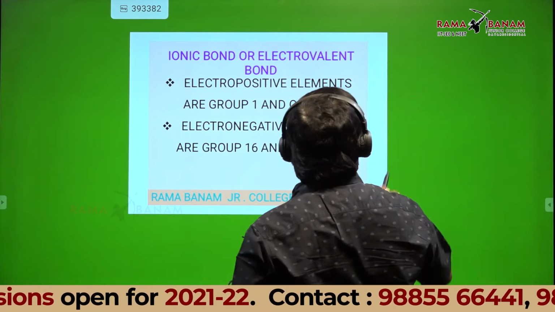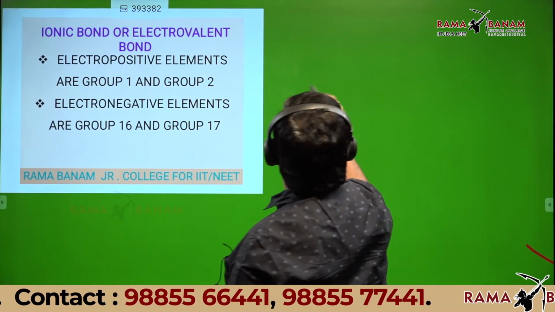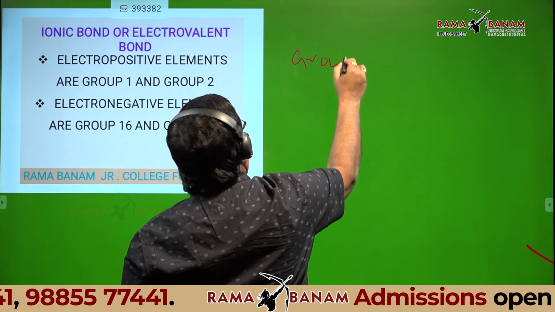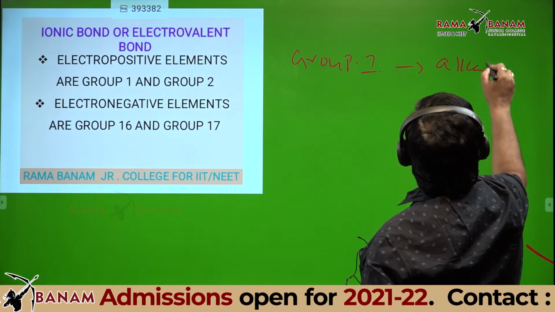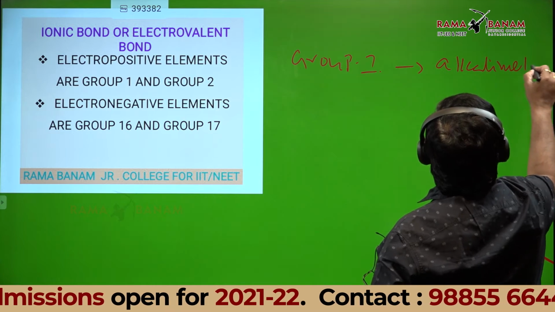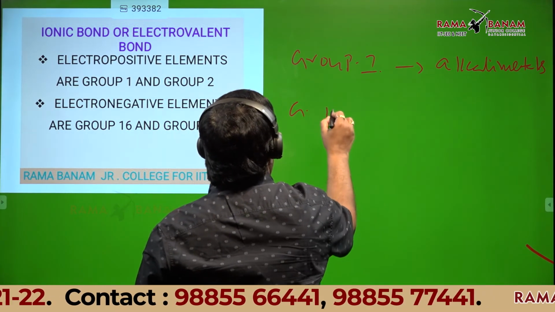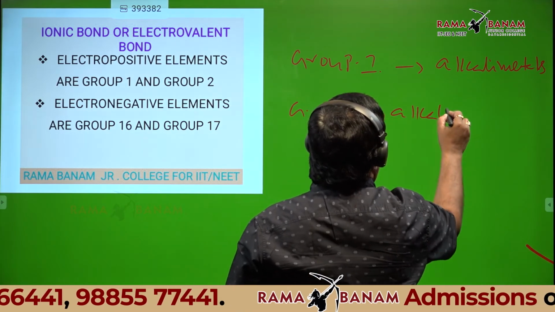Group 1 elements: alkali metals. Group 2: alkaline earth metals.